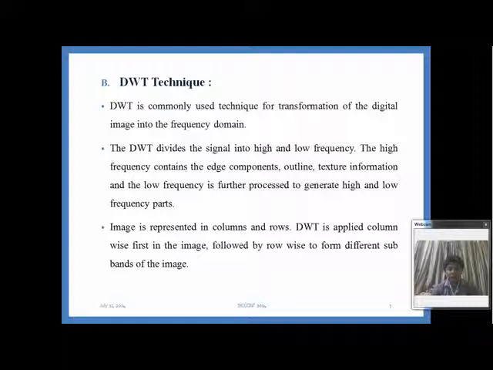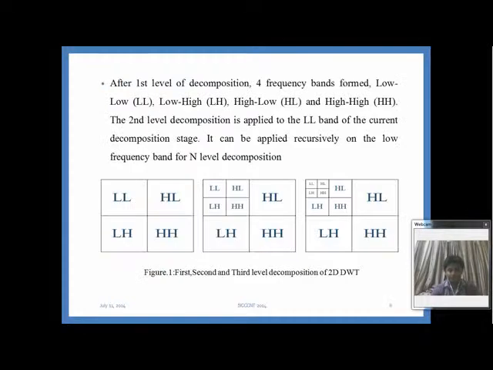DWT is applied column wise first in the image, followed by row wise to form different subbands of the images. Analysis filter is used for the decomposition of the frequency domain, and the synthesis filter is used to reconstruct the decomposed frequency signal.